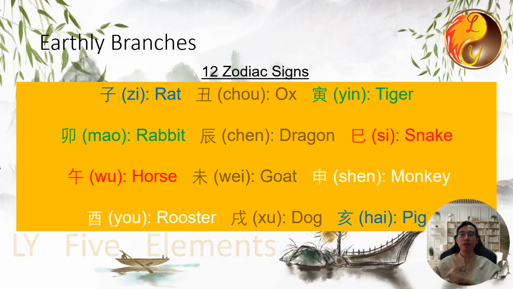You don't need to memorize this right away. Just gradually get familiar with them over time. If you try to memorize them all at once, it can be very difficult and might make you feel discouraged or even give up. Or you can screenshot this information and refer back to it often as you continue to study. As you interpret your Bazi chart, you can compare what you see with the explanations I provide in this course to deepen your understanding.